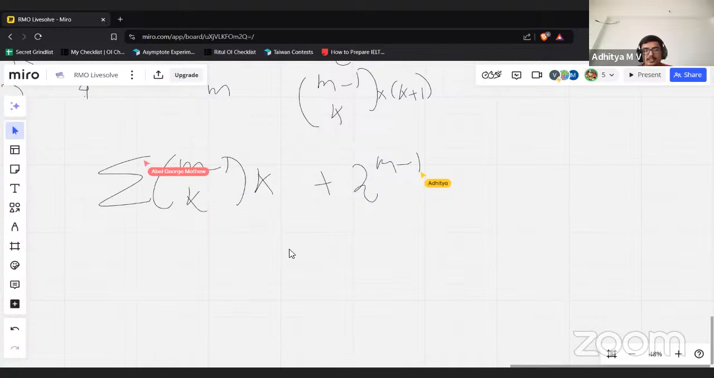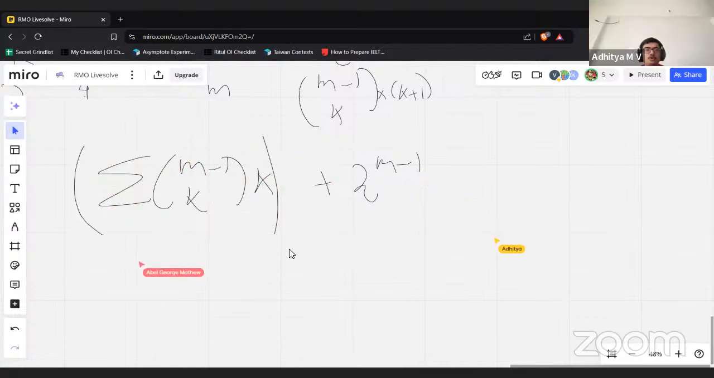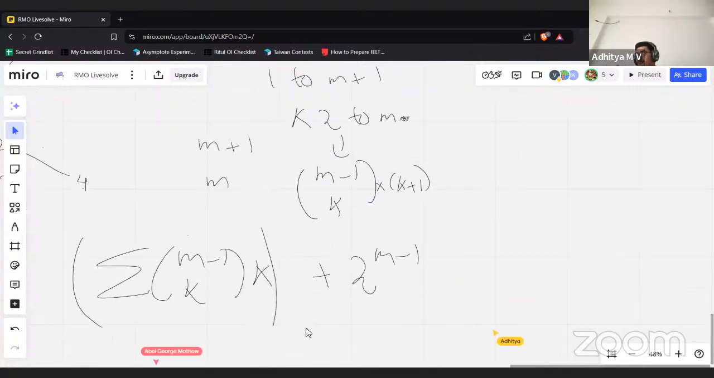Wait, is this... No, no. It's not K, it's m plus 1. You can jump at any point. You can even jump in between. If there are K jumps in a sequence, then there are K ways of jumping.